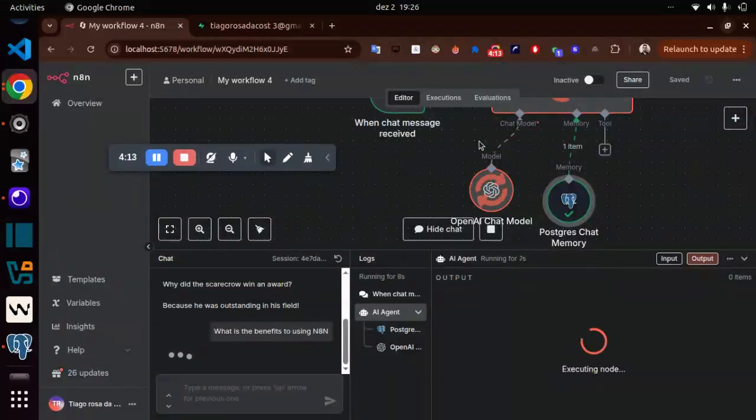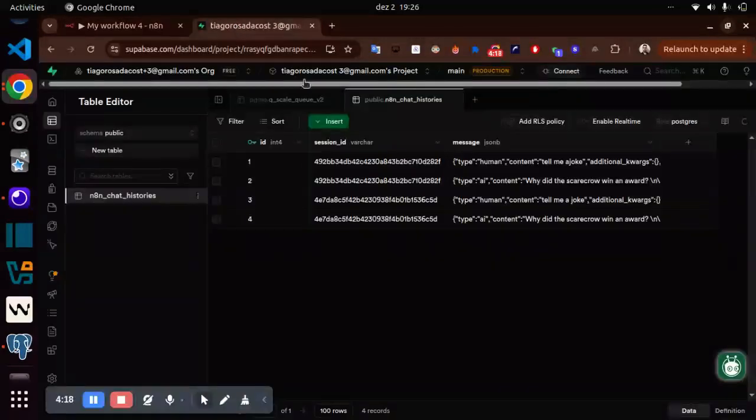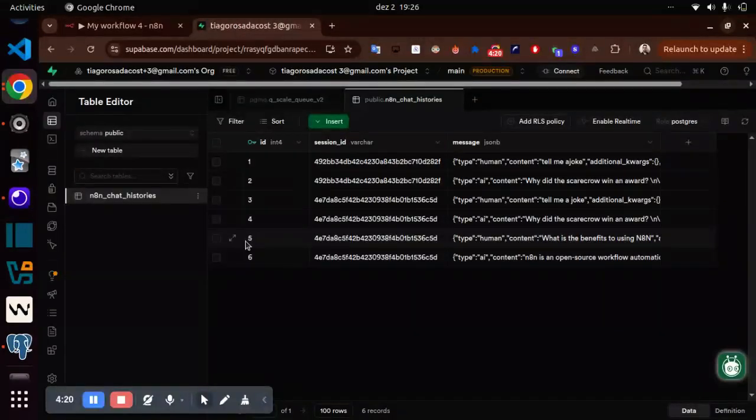It takes some time to process. So now you can see two registers, where the IDs are 5 and 6. And you can notice the last four messages have the same session ID because it's the same chat discussion between the user, in this case me, and the AI chatbot.